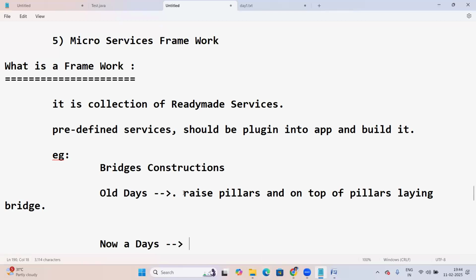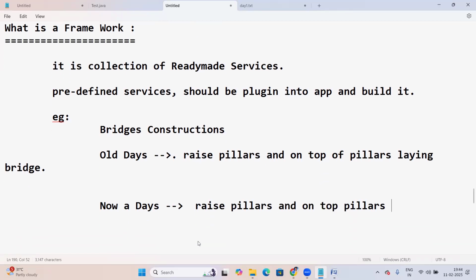Nowadays, they simply raise pillars, and on top of the pillars, what are they doing? They simply bring some readily available, ready-made blocks and assemble them on top of the pillars.